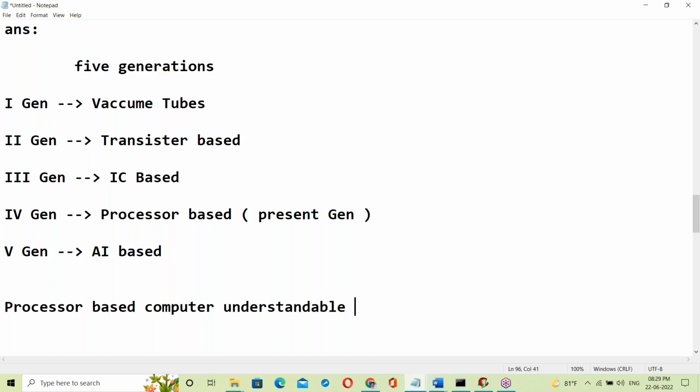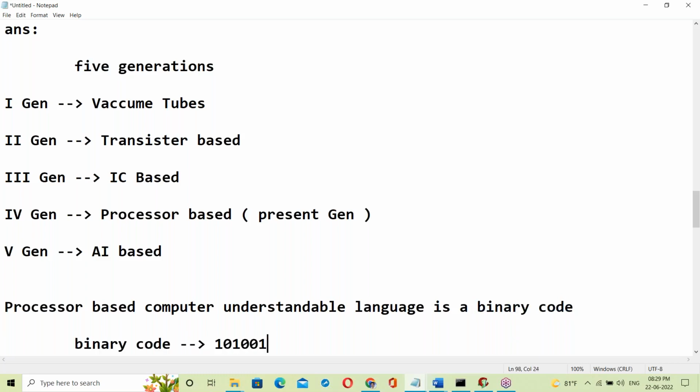It is binary code. So the present generation computer can understand binary code, in zeros and ones format.